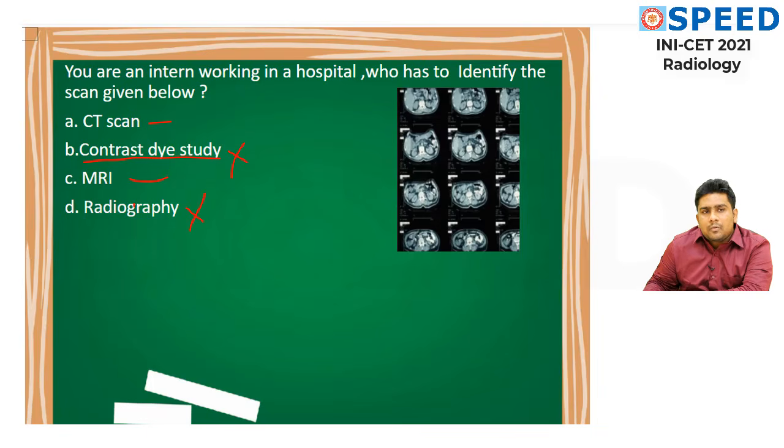How do we differentiate between MRI and CT scan? Basically, this is a very easy question that they asked in the exam. That's why I came with this question first. Look at the spine part. The vertebral column here is white in color. In CT terms, it is hyperdense. Hence, the answer is CT scan. It's a very easy question, friends.